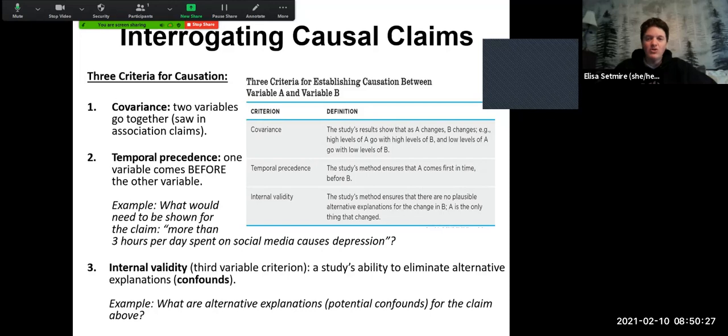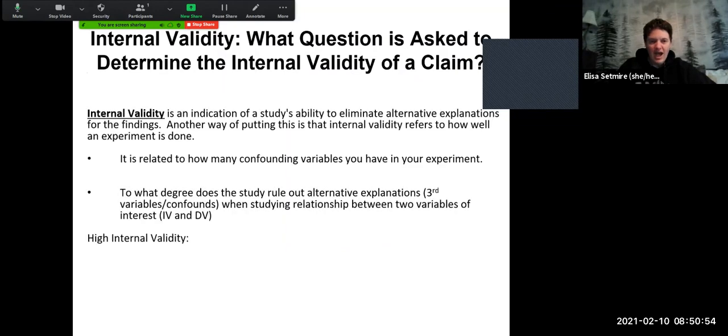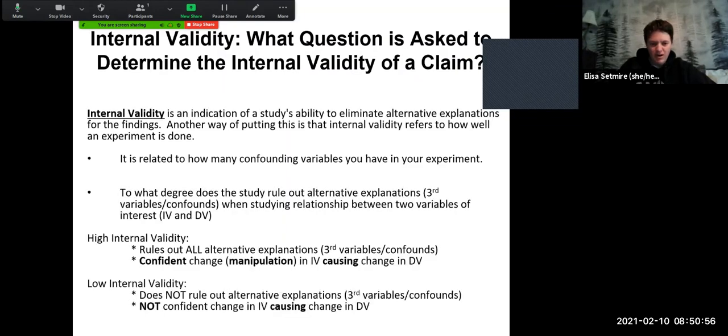Finally, you have to have internal validity, the last of our validities, where we are looking at, have we eliminated any alternative explanations? Have we eliminated any confounds? Are we looking at what the alternative explanations are, and have we made sure to systematically eliminate those so that we can actually draw the conclusion that A causes B or X causes Y or whatever? Now with internal validity, we are looking at, again, just a little bit more here.